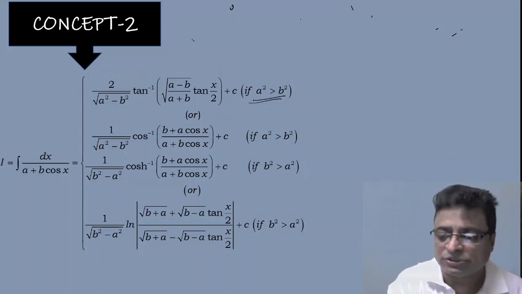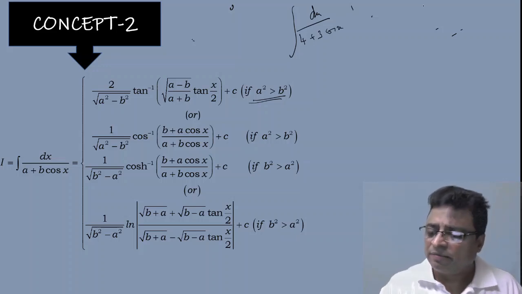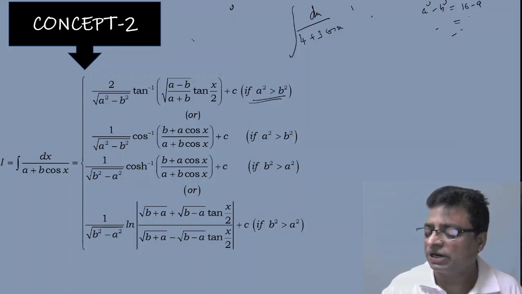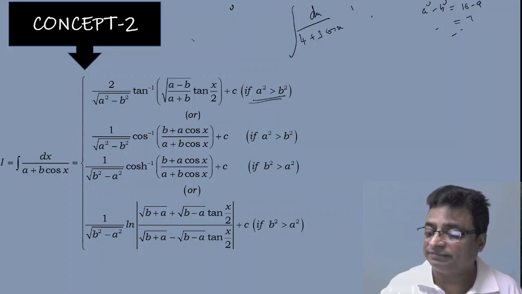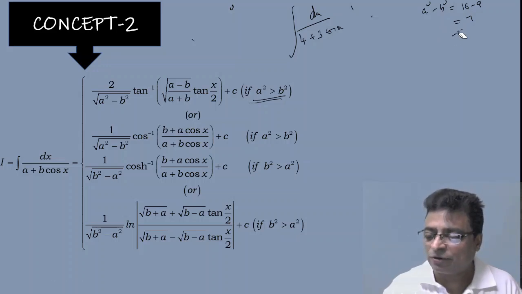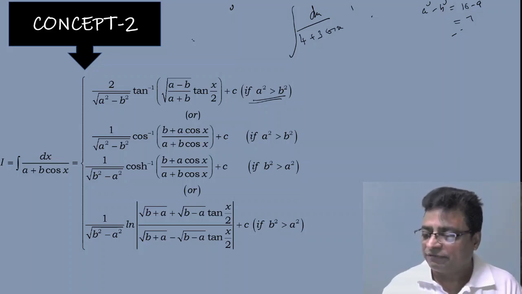Suppose this is the question: dx by 4 plus 3 cos x. Obviously, a square minus b square, that value is what? 16 minus 9, that is equal to 7. So what could be the answer? It is a positive a square minus b square. That means a square greater than b square, obviously it is greater than 0.